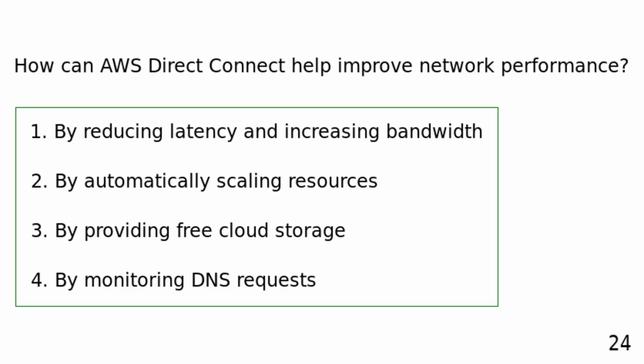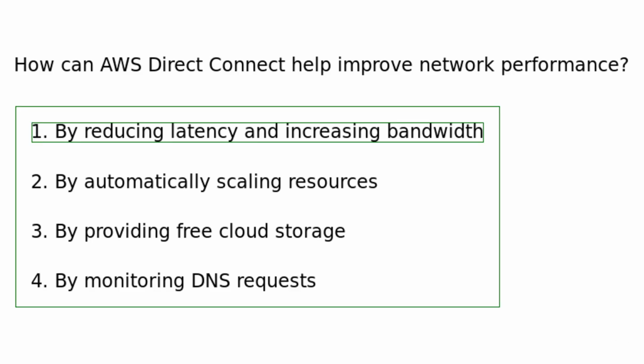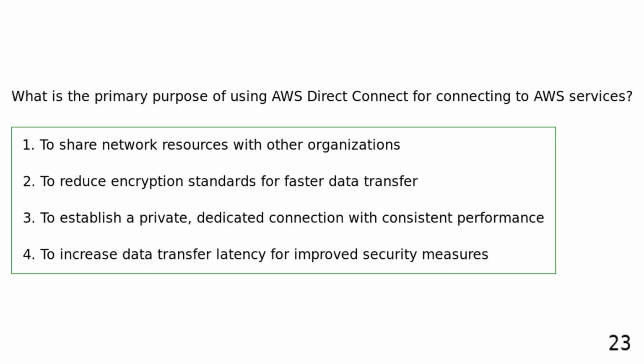How can AWS Direct Connect help improve network performance? By reducing latency and increasing bandwidth. By automatically scaling resources. By providing free cloud storage. By monitoring DNS requests. AWS Direct Connect can help improve network performance by reducing latency and increasing bandwidth through a dedicated and direct connection to AWS.